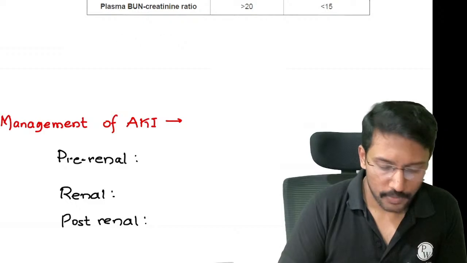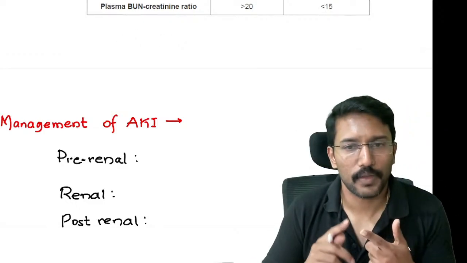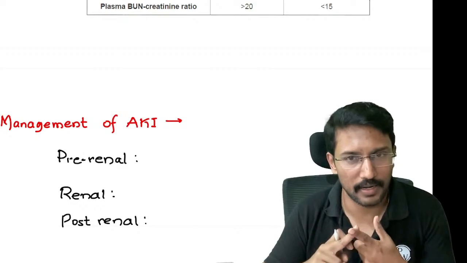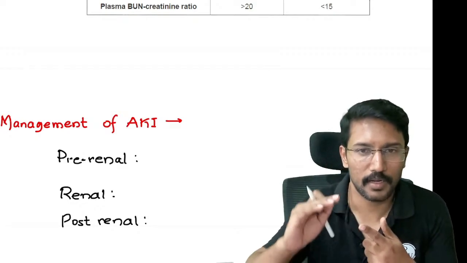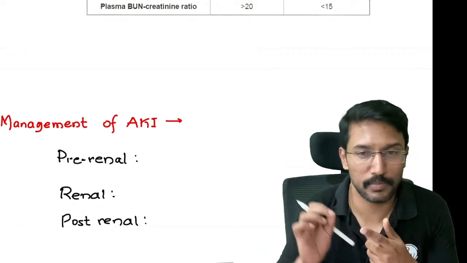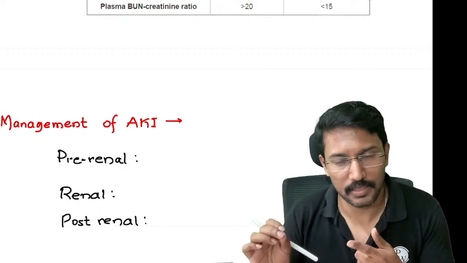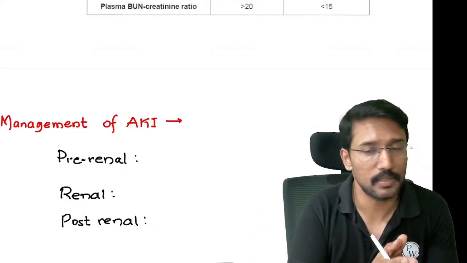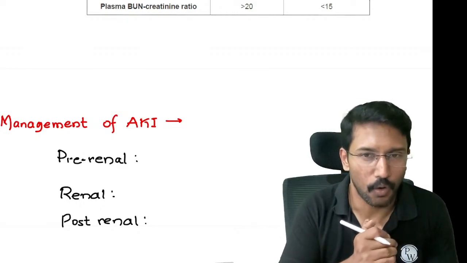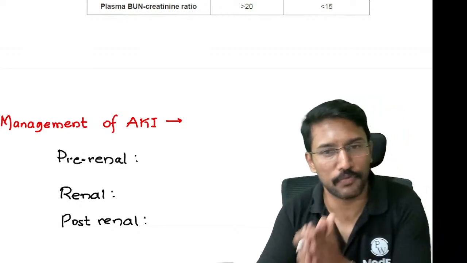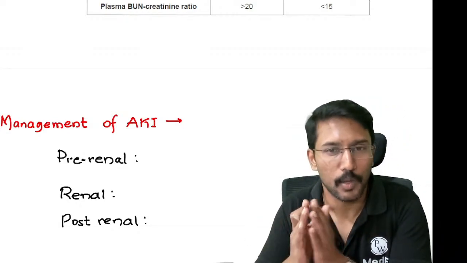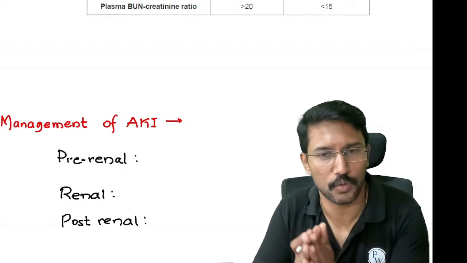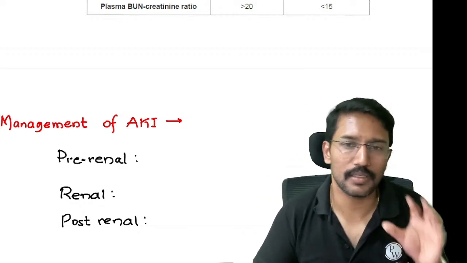So what we have learned so far is how to define acute kidney injury using the KDIGO criteria, where we looked at the creatinine, right? Rise of creatinine by more than or equal to 0.3 milligrams per deciliter from the baseline within 48 hours, or more than 50% within 1 week, or urine output less than 0.5 ml per kg per hour persistently for more than 6 hours. That is the definition of acute kidney injury. Then we learned about the staging.